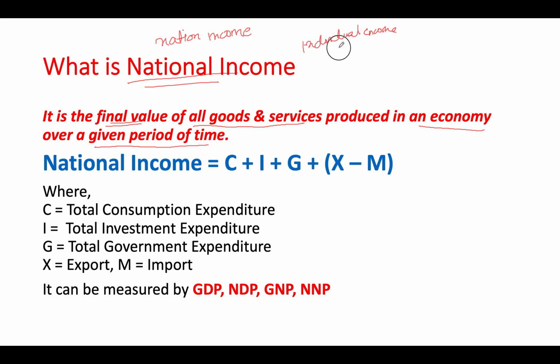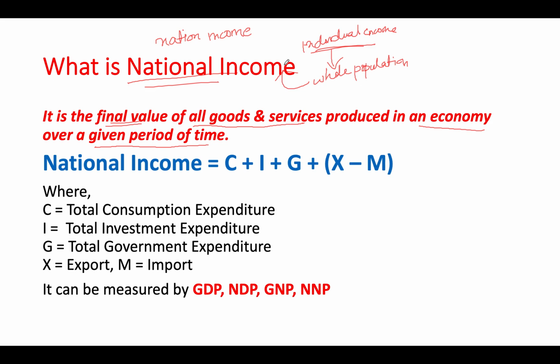Now, if you multiply the individual income of the whole population, what you get in return is the national income. Rather, what I am saying is that the income of the entire nation, what different people are earning, that is your national income. So what is the process of doing that?